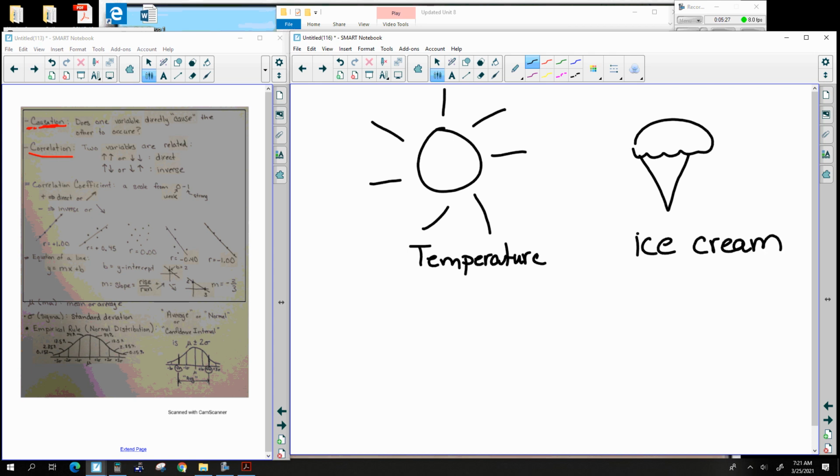Just because the temperature is up doesn't necessarily mean that more people just naturally are going to need ice cream. It isn't built into our DNA or anything like that. So the temperature doesn't cause ice cream sales to go up. They might go up, but it doesn't mean that it's necessarily caused.